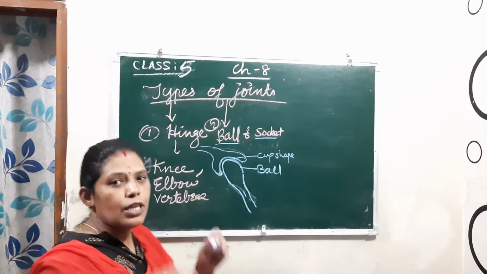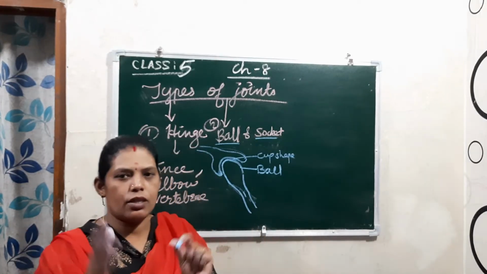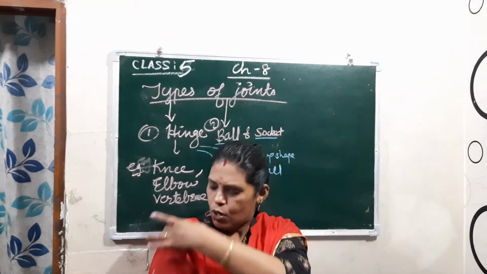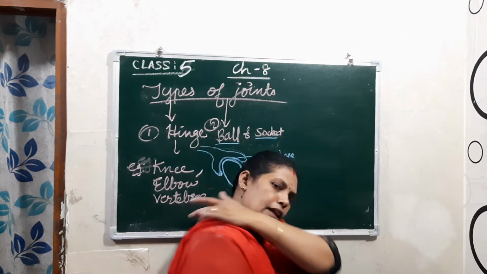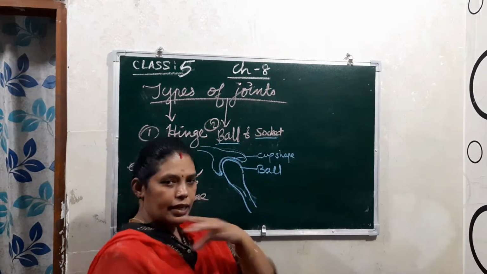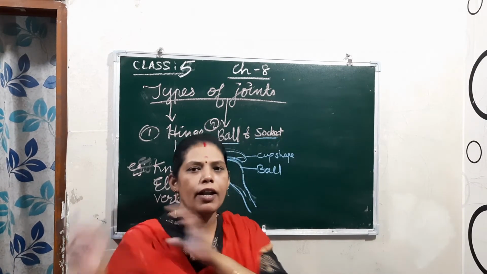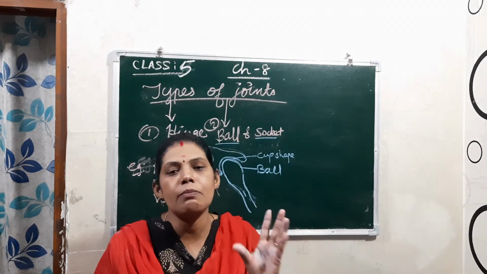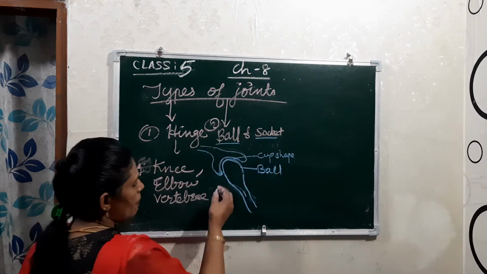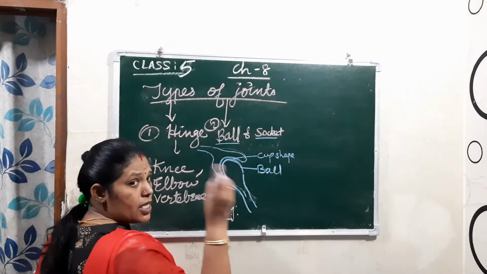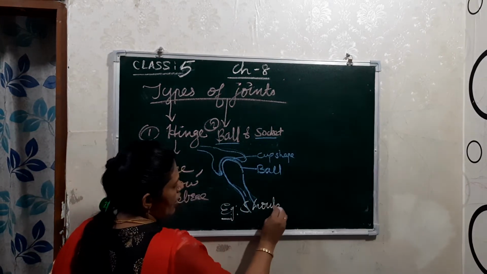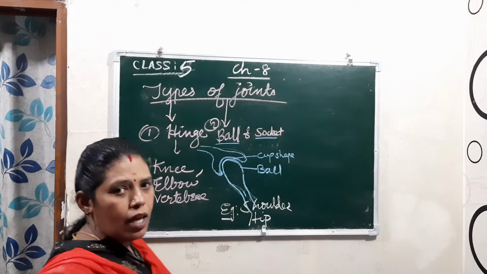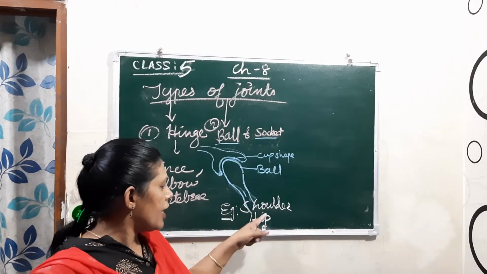And this actually allows movement in all directions. You can rotate your hands also, because this is present here, right? So this bone is cup shaped here, and it joined at the back with the ball one. So you can rotate in all directions. It means this ball and socket joint gives maximum movement. Where is it present? For example, you can see it in the shoulder, as well as on the hip, where your leg joins with the waist. That is the hip joint.